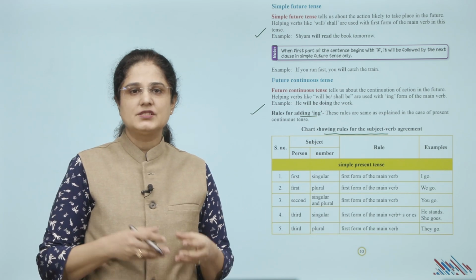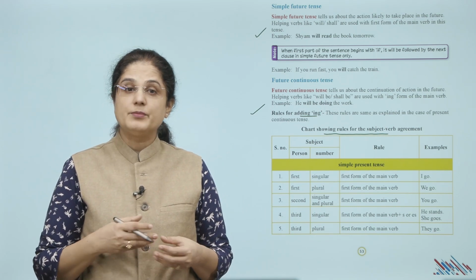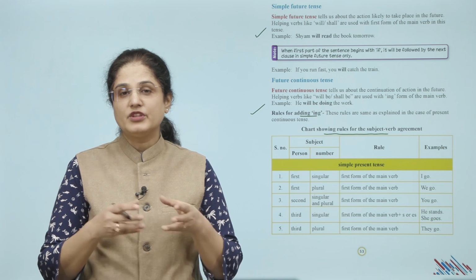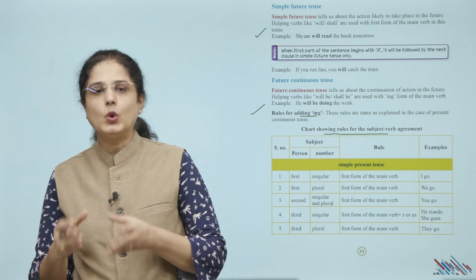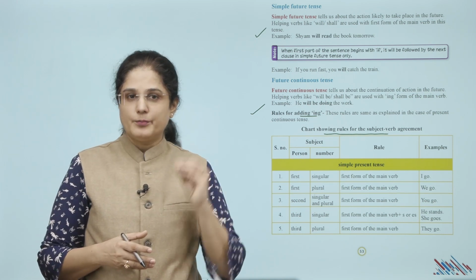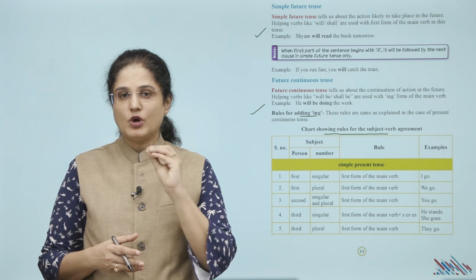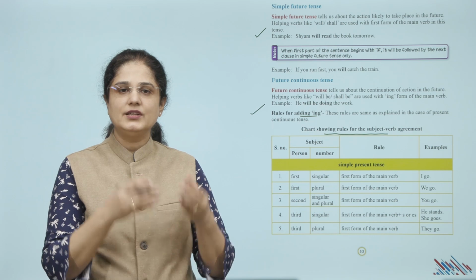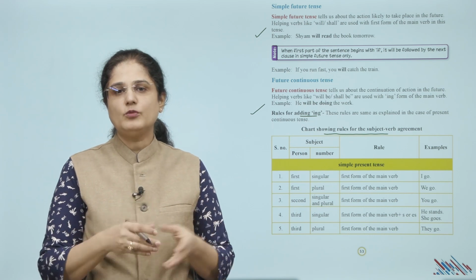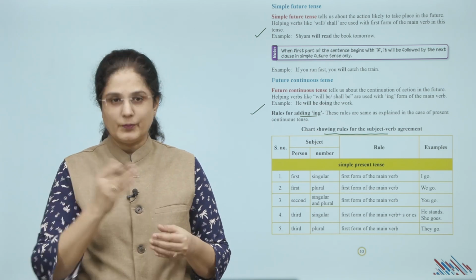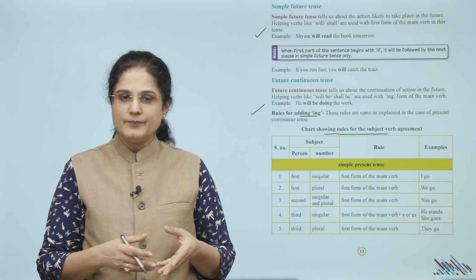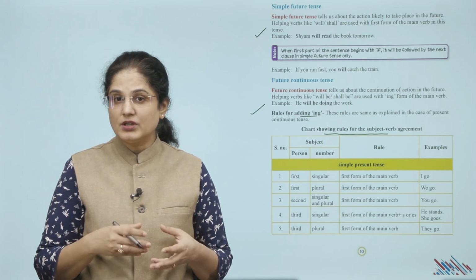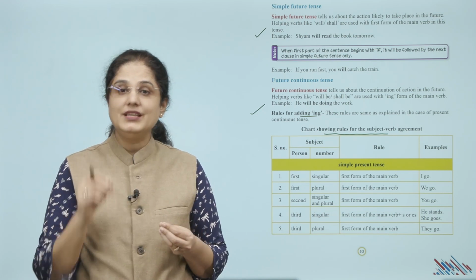So first person singular for simple present tense, first form of the main verb, I go. Then first plural and first form of the main verb, we go. Then second singular and plural, first form of the main verb, you go. Then third singular, first form of the main verb plus s or es.